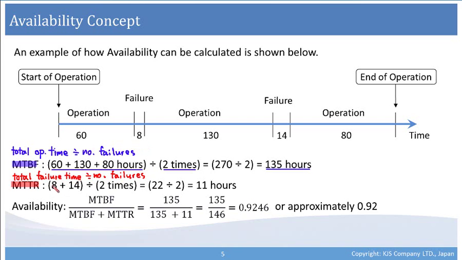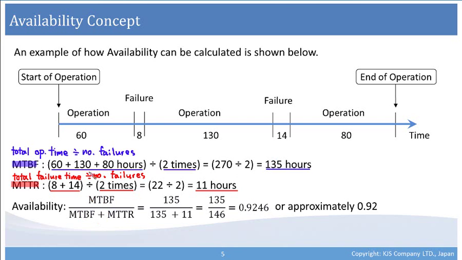Okay, so we're looking at the failures right now. So total time of failures is 8 plus 14, and we're dividing that by the number of failures, which is 2 times. So it is 22 divided by 2, which is 11 hours for MTTR.